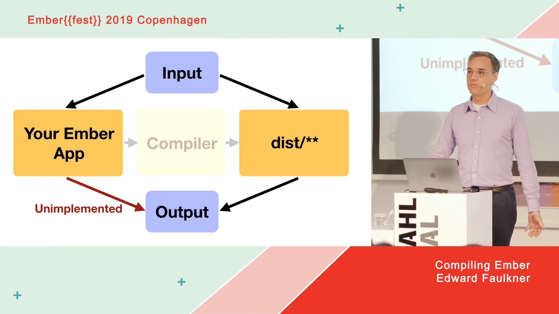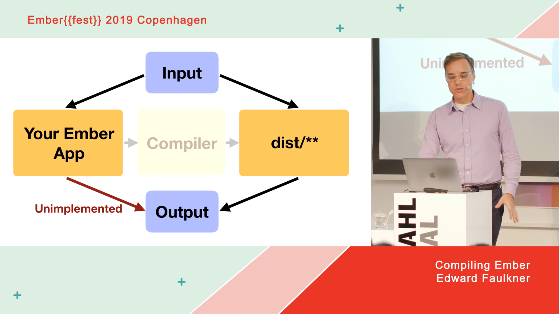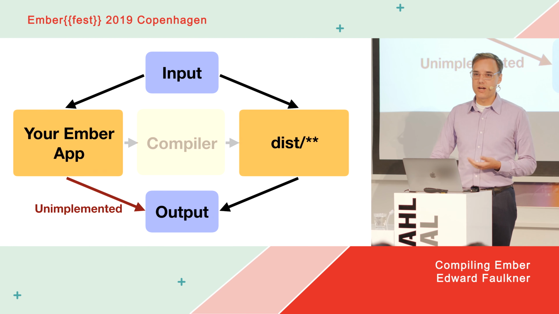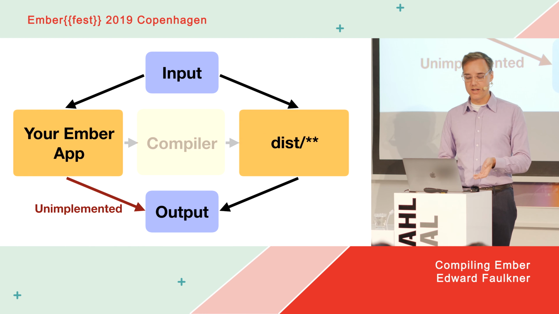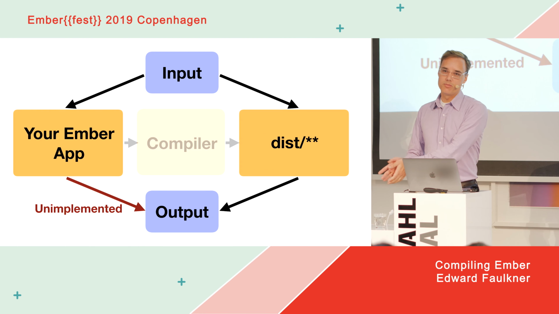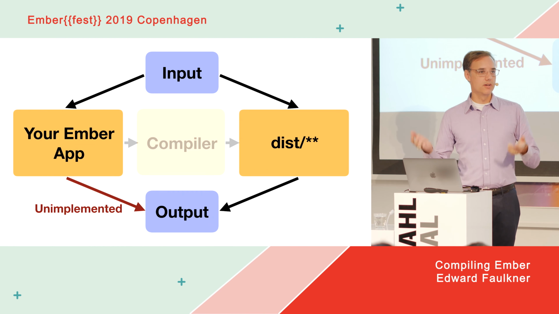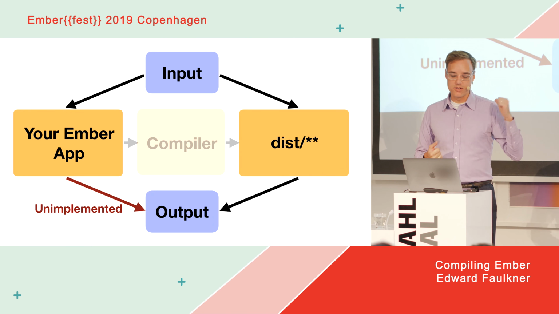And your Ember app is the same way, right? The files that you author, router.js, app templates, application.hbs, those files are not things that the web browser can do anything with by itself, right? They're not really runnable. And so before you can actually get anything done, you have to run your Ember app through the compiler, which is Ember CLI, to get a compiled output that goes in a folder called dist, and then that's what can actually run to produce the output of HTML on the screen. So that's what I mean by saying that this extra arrow here is unimplemented.